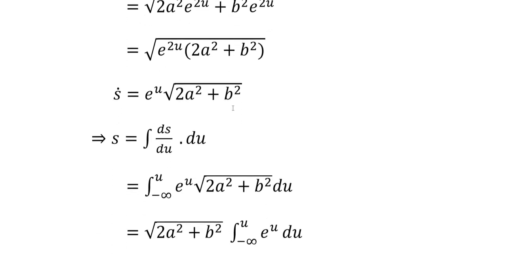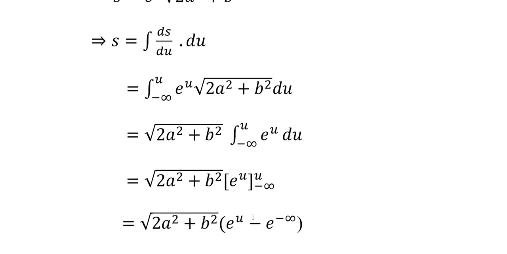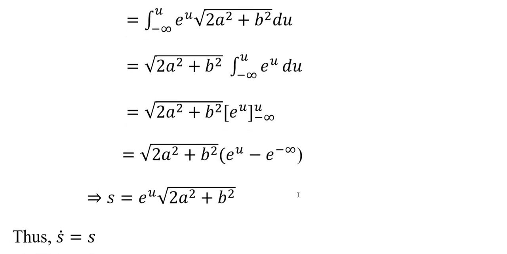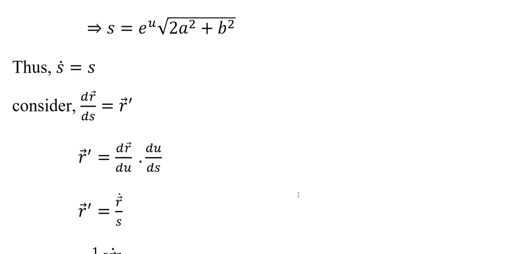After simplification, we will get s dot equal to e^u into square root of 2a² plus b². So s equals, we are integrating s dot. So we simply write s equal to the integral of ds/du into du. So ds/du is r dot, e^u into square root of 2a² plus b² into du. Now we integrate the term, we will get s equal to e^u into square root of 2a² plus b². So what it says is that both s dot and s are consistent. So this clearly says the existence of the space curve.